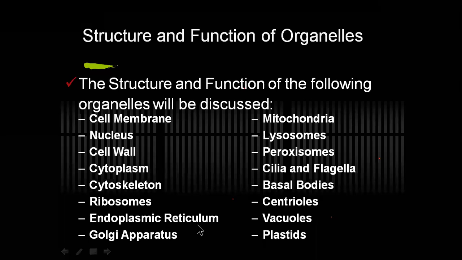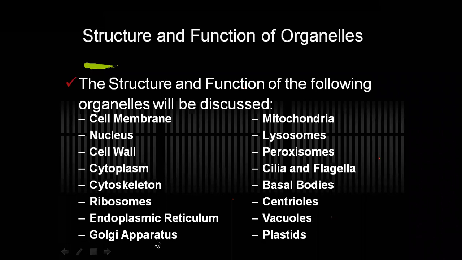Then we are going to observe another most important organelle, which is directly connected with the membrane of the nucleus, the nuclear membrane, that is the endoplasmic reticulum. There are two different types, rough endoplasmic reticulum as well as smooth endoplasmic reticulum. If the endoplasmic reticulum is associated with ribosomes, then it is called rough endoplasmic reticulum. If it is void of ribosomes, then it is called smooth endoplasmic reticulum.